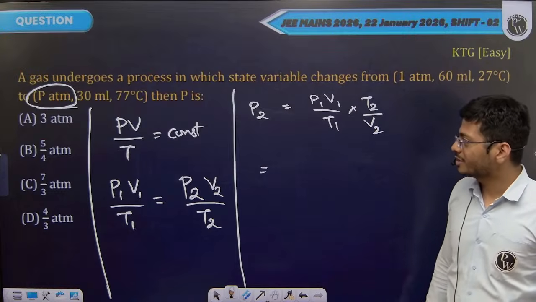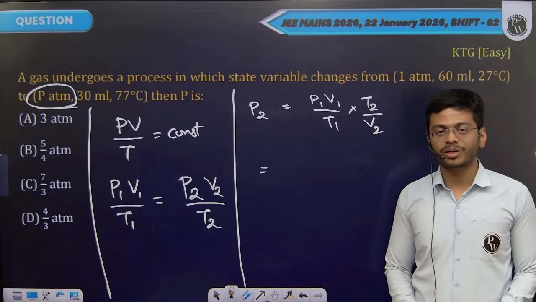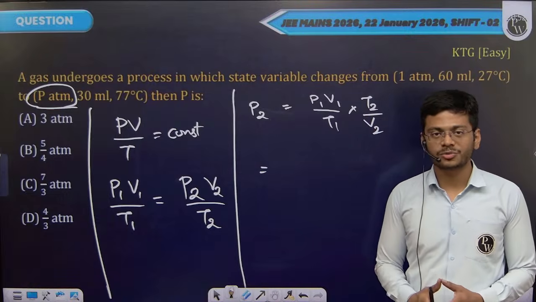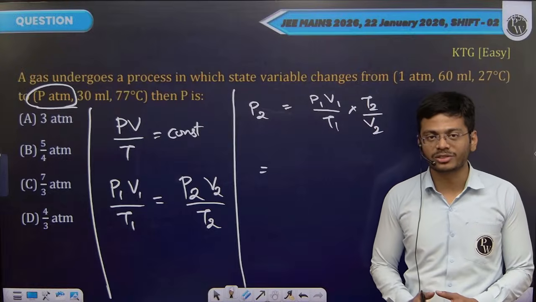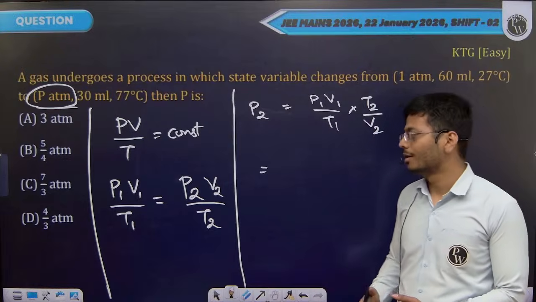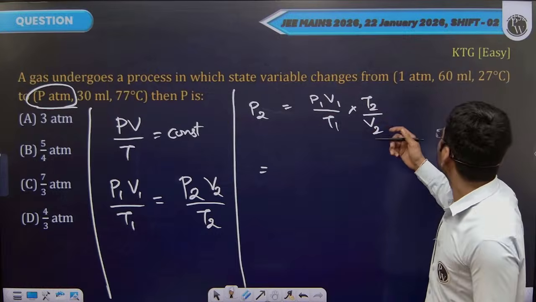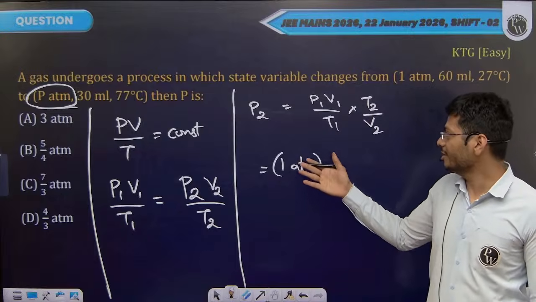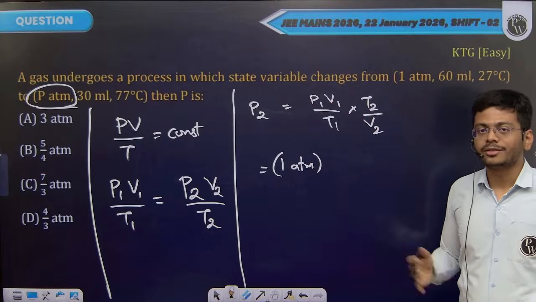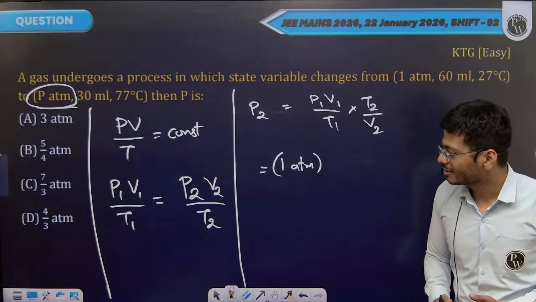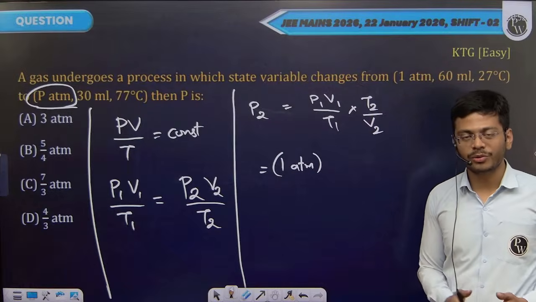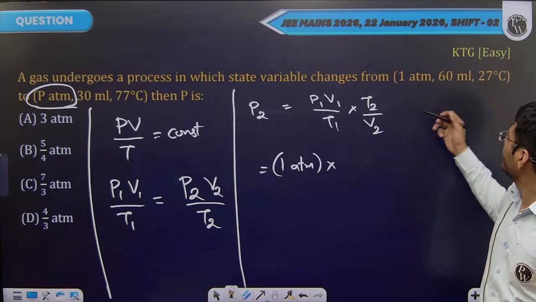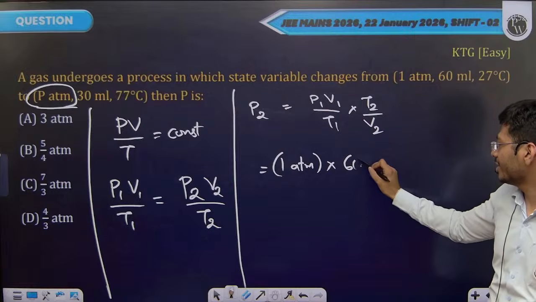Be careful with the units, and one more thing, you take temperatures in Kelvin. Since PV is equal to nRT, these things work on the Kelvin scale, on the absolute scale, not the Celsius scale. Initial pressure, I will write as 1 atm. If you are unsure about the units, do write the units together, as you won't have to unnecessarily convert atm to SI, SI to atm again and again. V1, initial volume, is 60 milliliters.